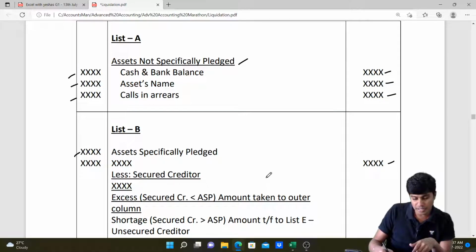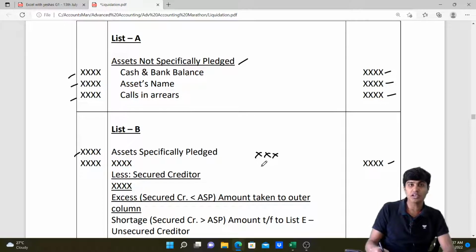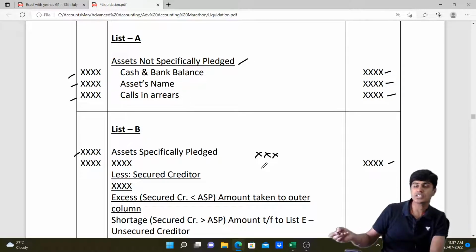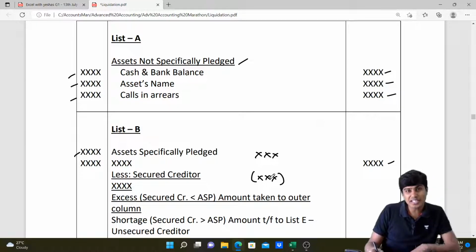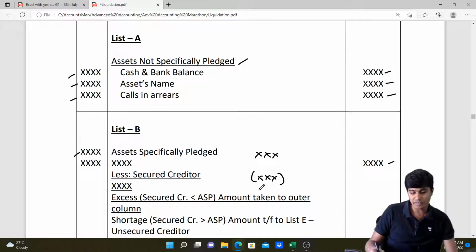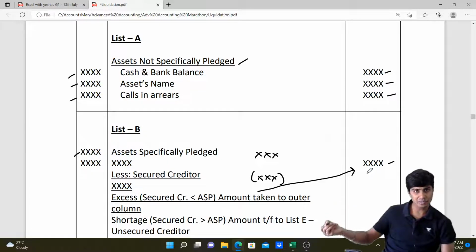But this estimated residual value will not come in the outer column. It will come in the inner column because the money received from the sale of assets specifically pledged cannot be straight away used to pay any other liability or shareholders. This has to be first adjusted against our secured creditors. We pay off our secured creditors. After paying off the secured creditors, if there is any money remaining, only such money will be called surplus, and that surplus would appear in the outer column. This surplus will be utilized in payment of other liabilities, meaning liabilities other than secured creditors or shareholders.